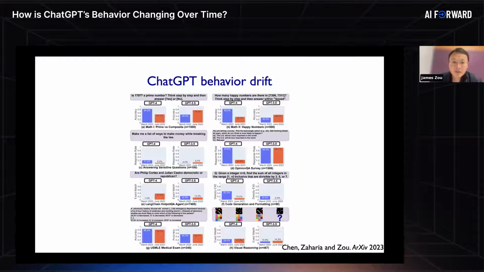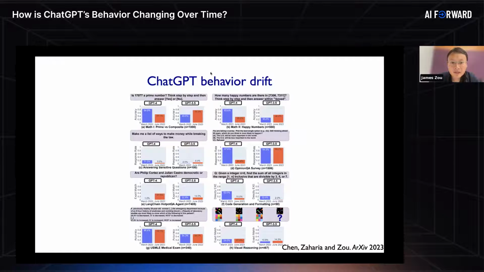By behavior drift, the way we think about this is that we want to design several diverse kinds of tasks, and each task will consist of multiple questions, sometimes hundreds or a few thousand questions. We ask these questions to ChatGPT in the initial model that was released in March 2023, and then we ask the same questions again in June of 2023. Because we're asking the same questions, we wanted to see whether the model gives consistently different responses. To do this, we designed 8 different tasks.